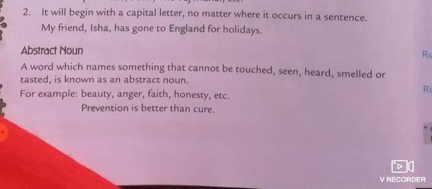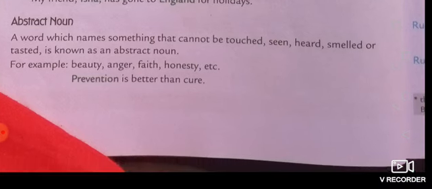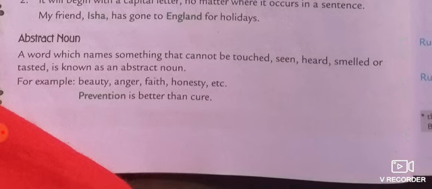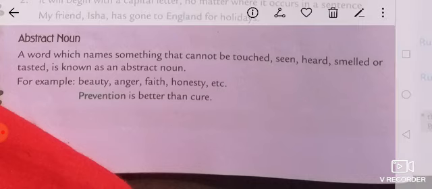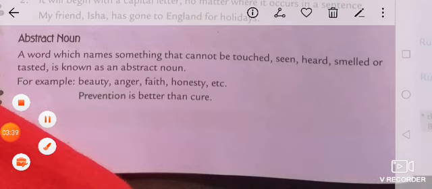pain, happiness, pleasure, all these things are abstract nouns. You can see in the examples: beauty, anger, faith, honesty. These are all abstract nouns. You know, abstract nouns are feelings and all.